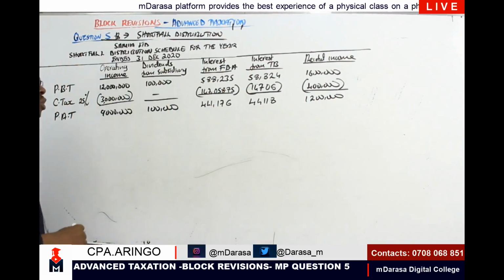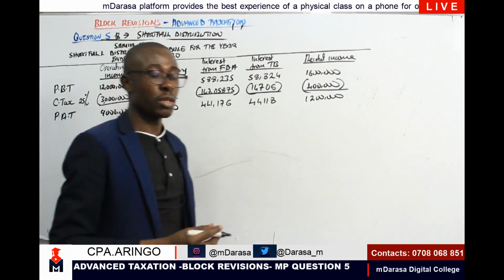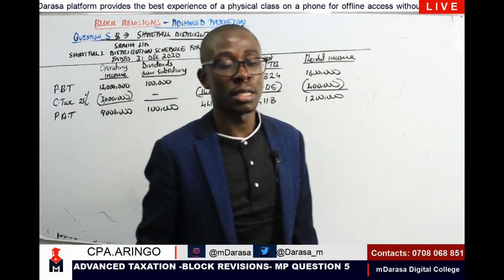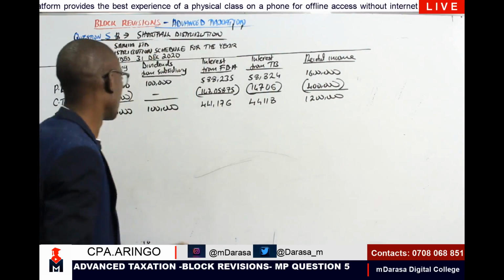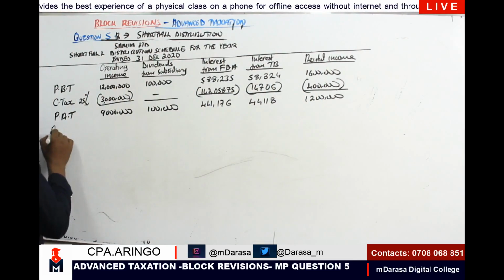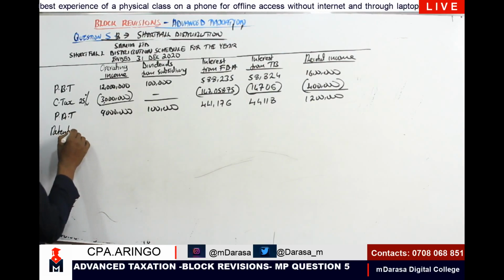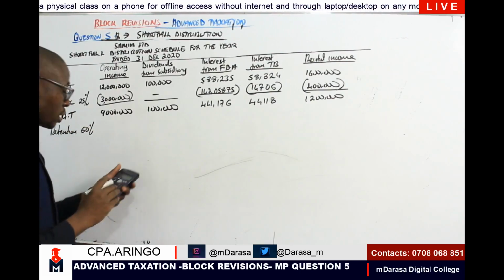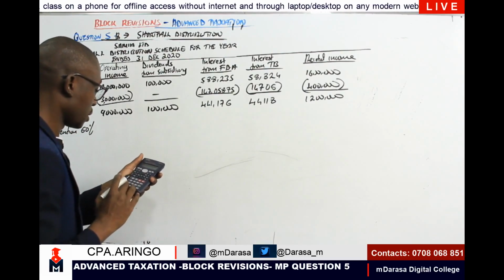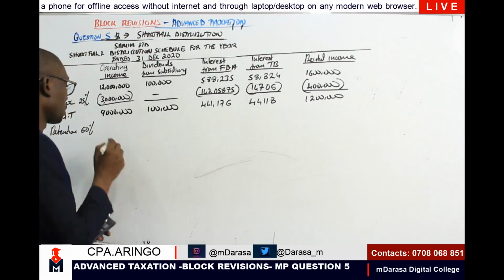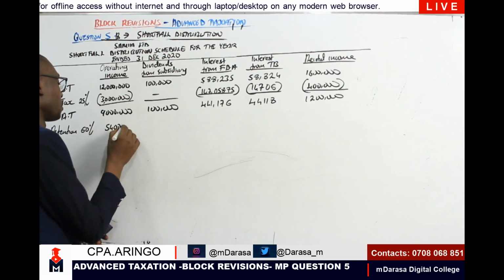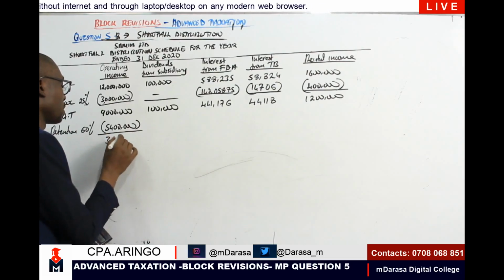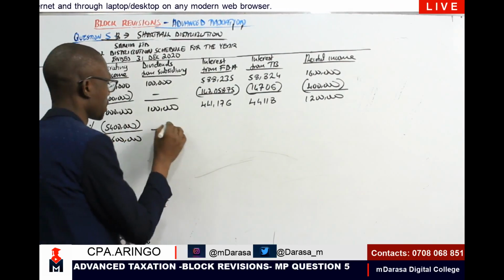Remember, we mentioned that according to the commissioner, we are supposed to distribute 40%. It means that we can retain 60%. So talk about the retention amount here. Retention, 60%. If we are retaining 60%, what is 60% of 9 million? 5.4. Meaning that whatever is going to remain to be distributed, that should give us 3.6, right?